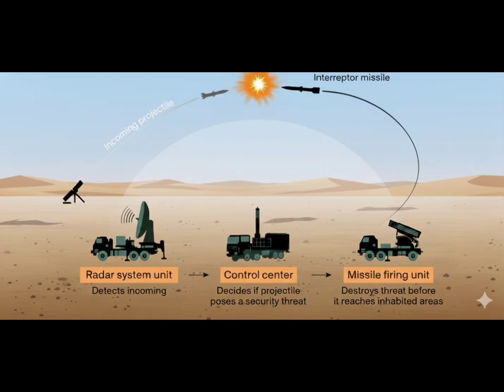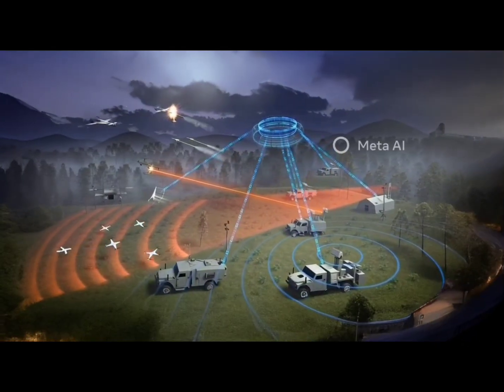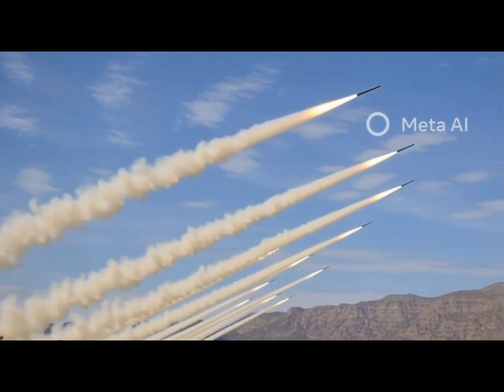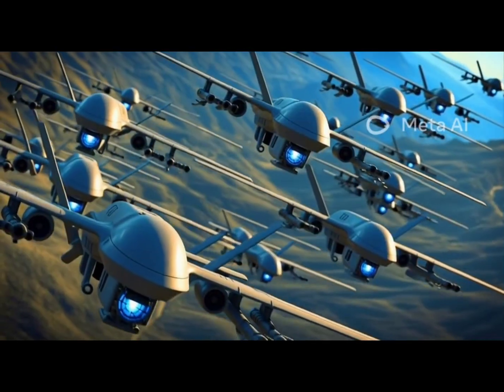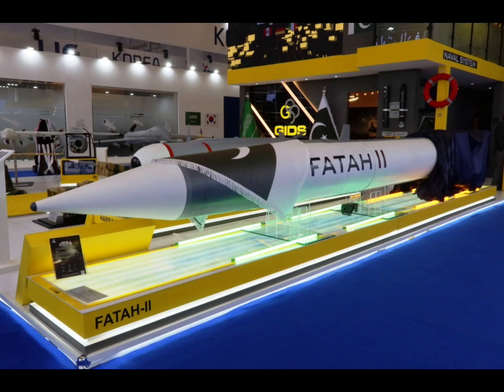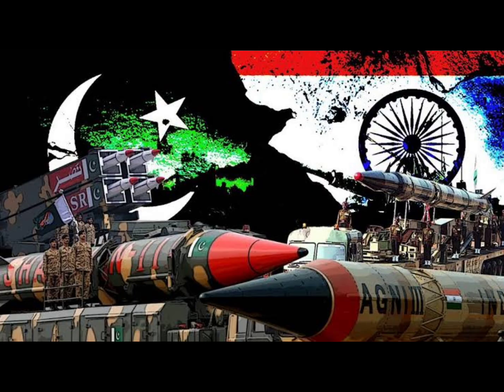Air defense versus strike capabilities. First, let's define the basics. Air defense stops incoming threats: missiles, drones, and aircraft. Strike capabilities are tools to challenge those defenses, like rockets, drones, or fighter jets. In this video, we'll compare India's layered defenses with Pakistan's offensive tools and see how each side adapts to the other.